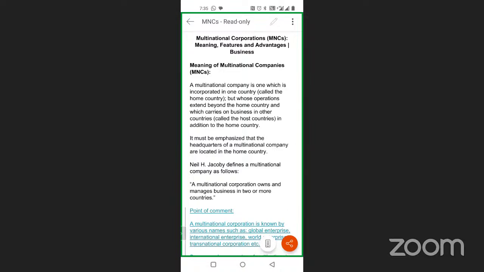But in the acquisition, whether it is 100% acquisition, 70% acquisition or 60% acquisition, you cannot throw the employees out of the organization. Third is takeover, which is a complete buy of the shares. So in that particular formula, you are able to establish your own subsidiary business in that particular organization.